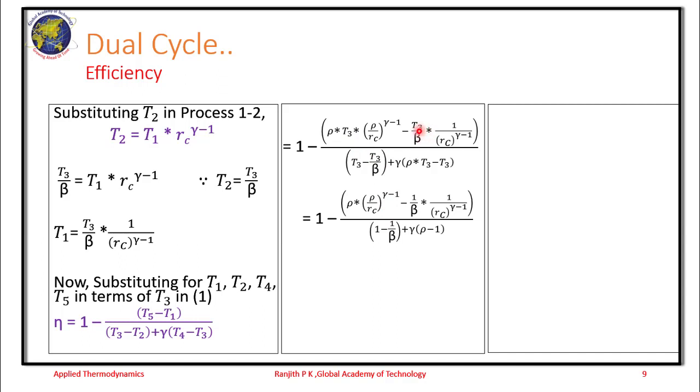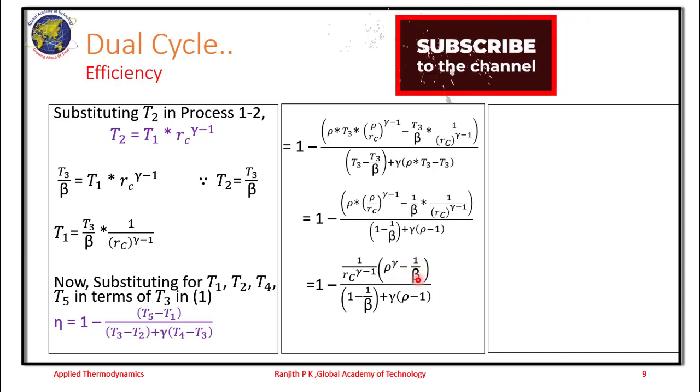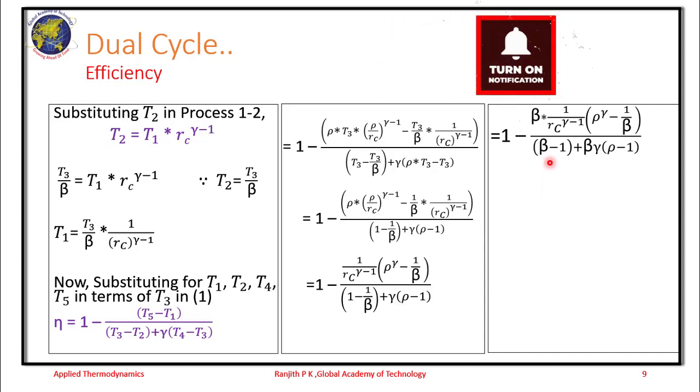We have T3 in both the numerator and the denominator, so it is cancelled. So we have rho into rho by Rc power gamma minus 1 minus 1 by beta into 1 divided by Rc power gamma minus 1, divided by 1 minus 1 by beta plus gamma into rho minus 1. So in the numerator you have 1 divided by Rc power gamma minus 1 common. So we are left with rho power gamma minus 1 by beta and the denominator as it is. So we further simplify this.